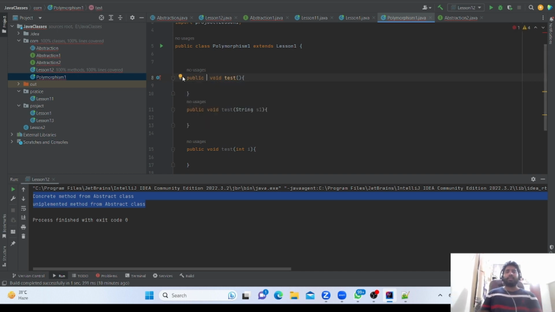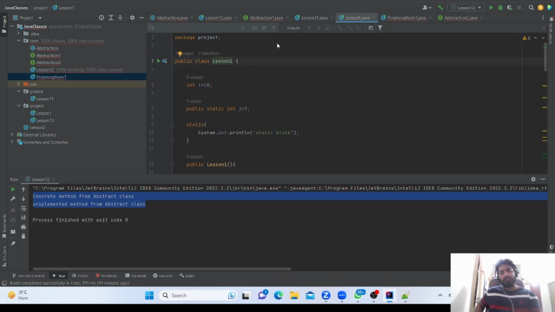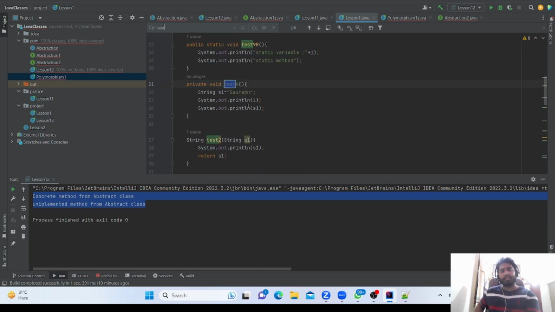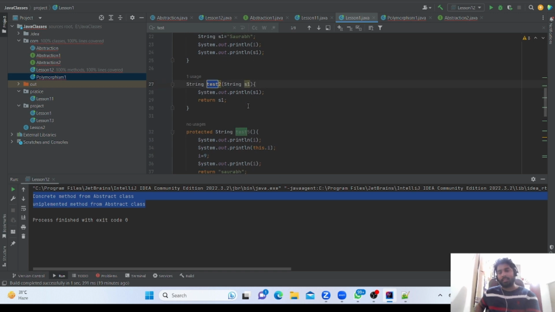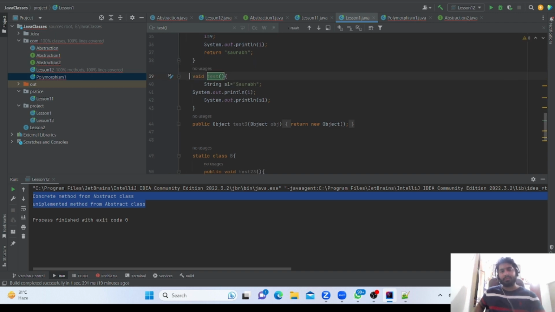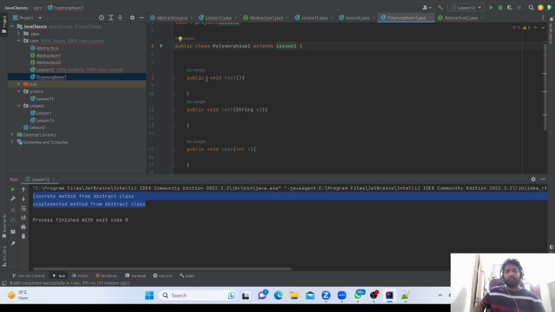Okay. Otherwise, lesson 1, test, only test, public. If I am working it this way, now it is okay at public. With the default, it is also okay. But the parent's access should not be weaker.